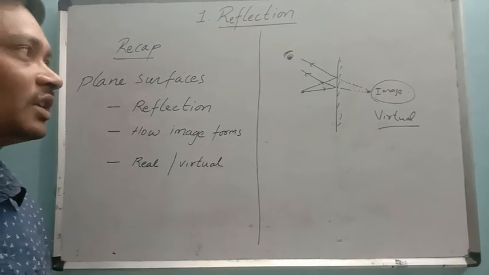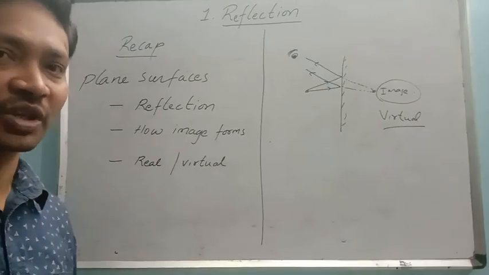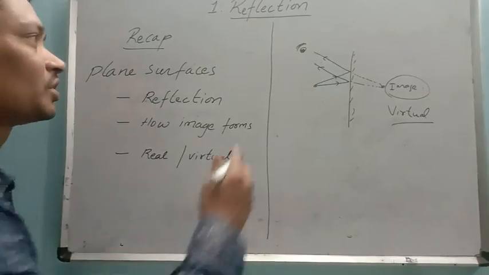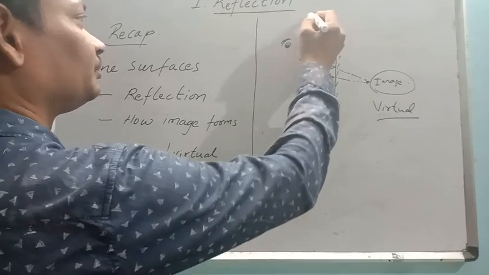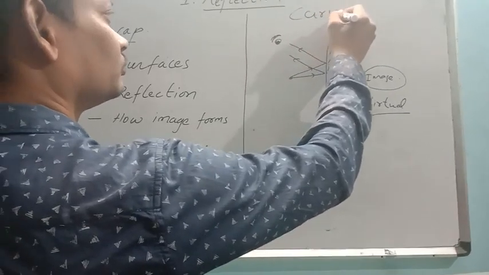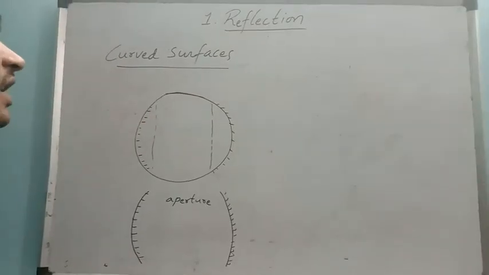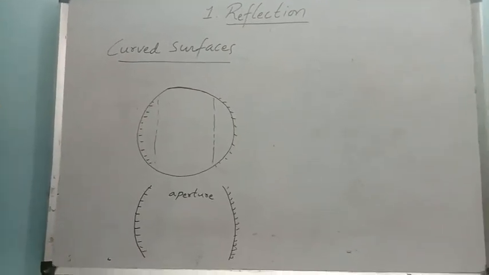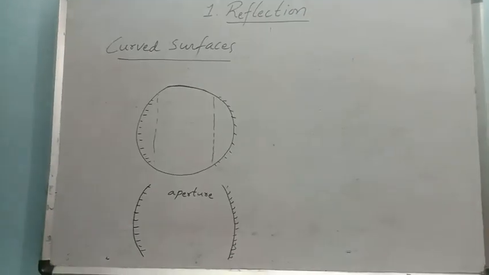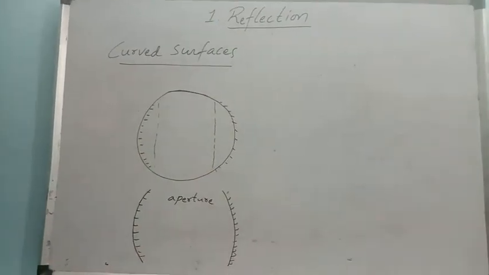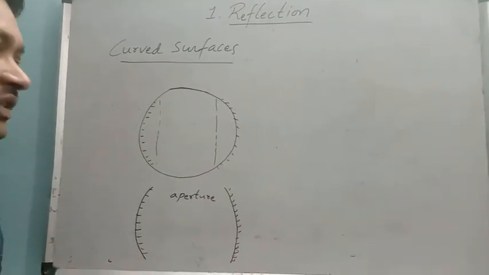Let us come to the 10th class, reflection. Here we are learning about curved surfaces, reflection from a curved surface. From where will we get these curved surfaces?